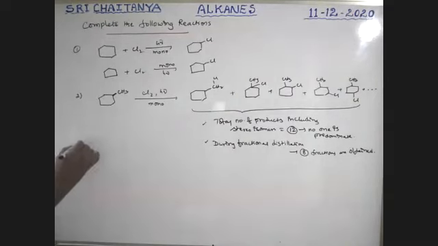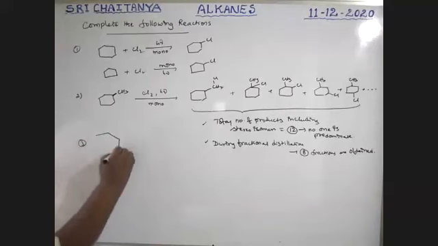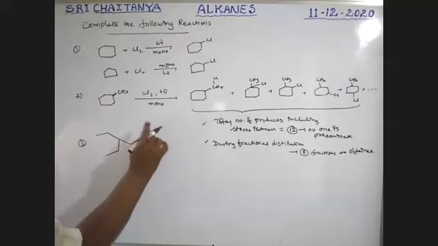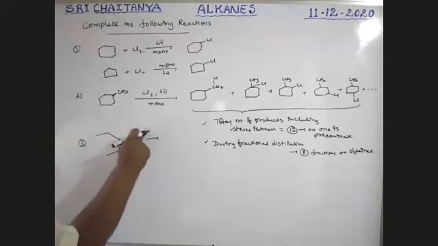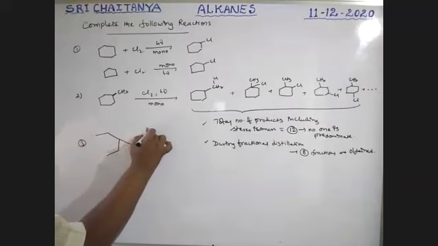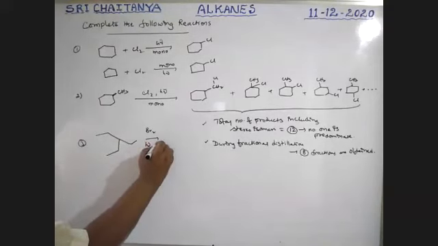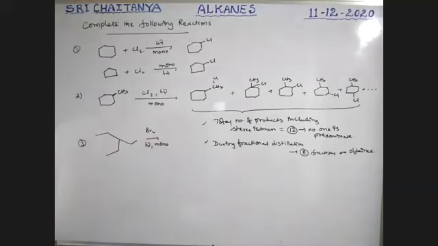Next, question number 3. That is Br2, sunlight, mono, boys. Tell me your answer.